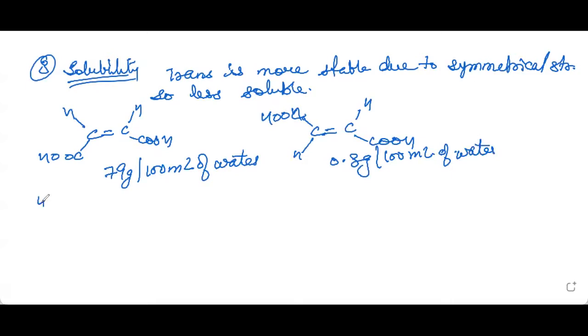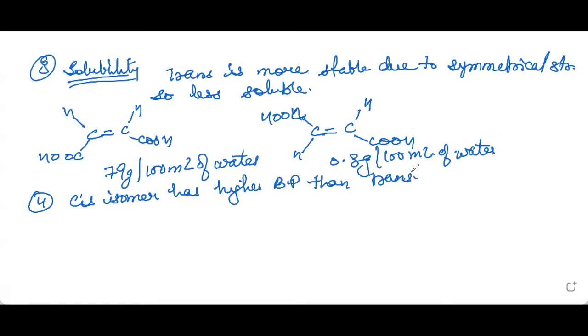Then the next one is that cis isomer has a higher boiling point than trans. Now, why is it so? Because in the case of cis isomer, as we have discussed in the very first consequence, it is having a higher dipole moment. So greater the dipole moment, higher is the boiling point. Simple.